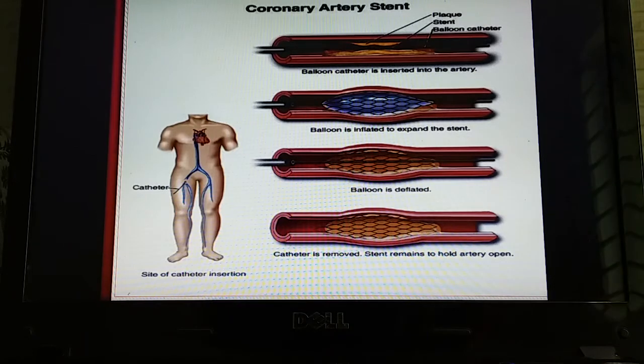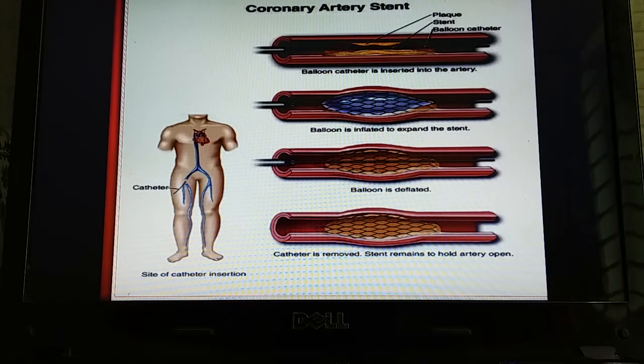If we just observe the diagram over here, the total procedure will become clear to us. In the first diagram, the catheter is inserted through the groin, or it can be inserted through the arm of a patient.